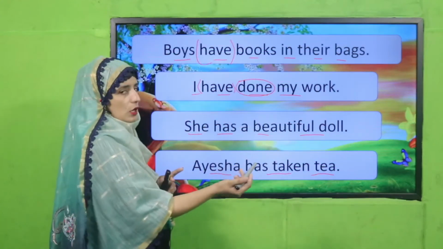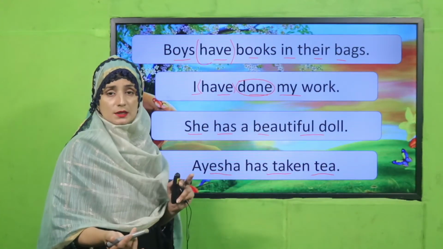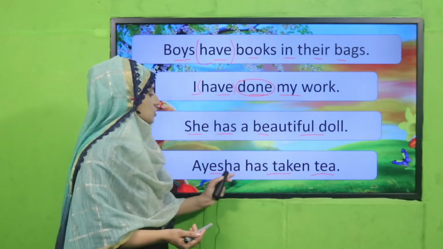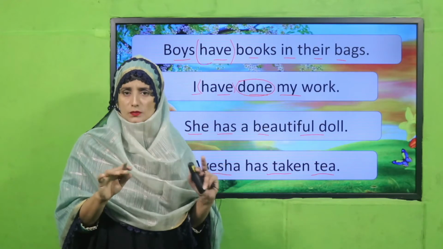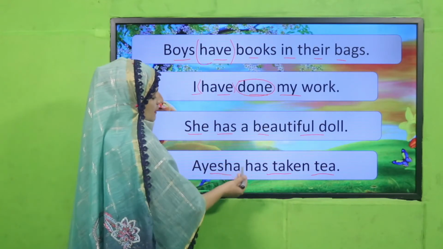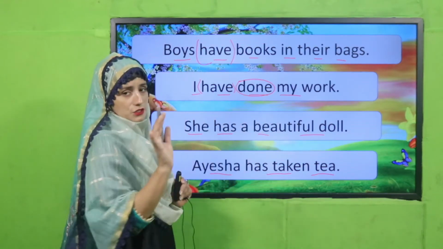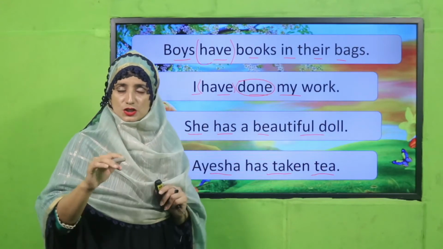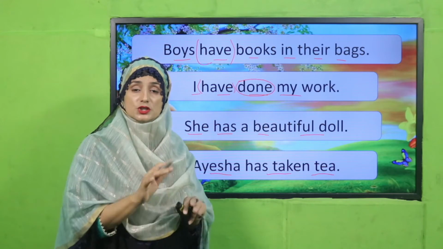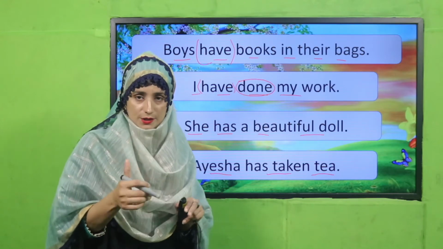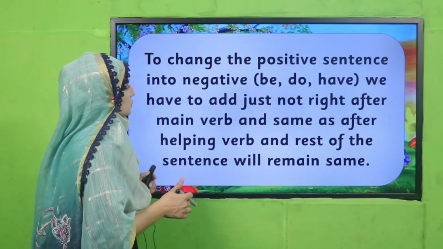She has a beautiful doll. Now what is this? It is possession; ownership is being shown. Aisha has taken tea, meaning she has taken tea. If you remove that, you can write Aisha had taken tea, meaning she had taken tea. The time has gone; in the past, she did that. Is it clear? Good, my dear students.